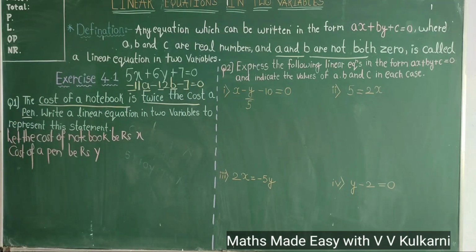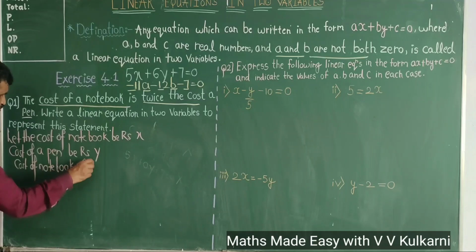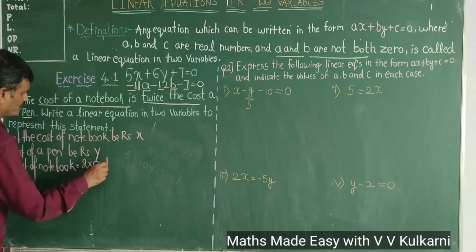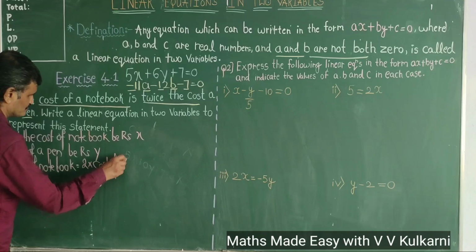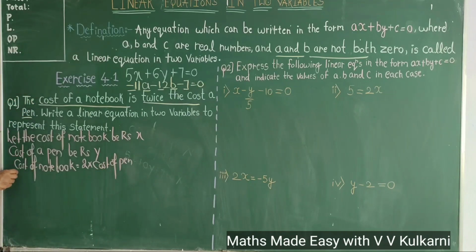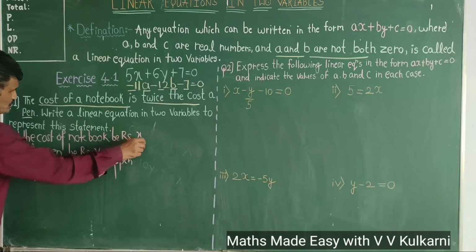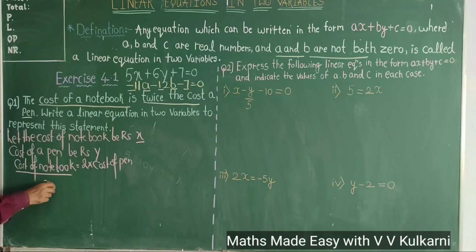Now it reads the cost of a notebook is twice the cost of a pen. That means whatever pen cost, if you multiply by 2, then you are going to get the cost of notebook. That means cost of notebook is equal to 2 into cost of pen. The cost of notebook you assumed as x, the cost of pen you assumed y.